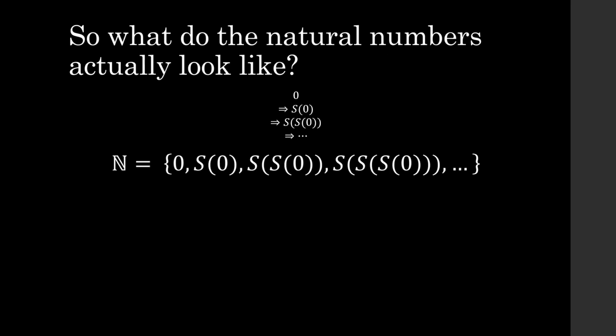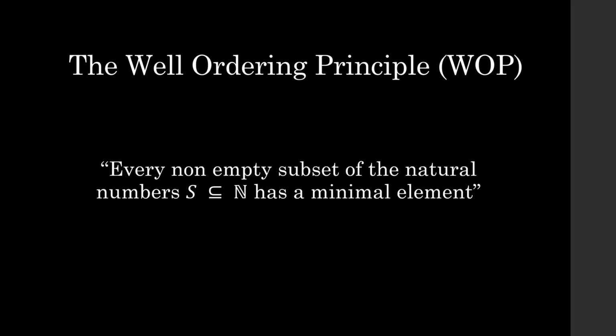So, before we continue, I want to introduce something that's again related to the axiom of induction, called the well-ordering principle. And the well-ordering principle is actually equivalent to the axiom of induction. But it does not at all sound like the axiom of induction, and it's an incredibly important tool to have when we want to do proofs. It may seem very intuitive, but it's something that we've got to prove. What the well-ordering principle says is that every non-empty subset of the natural numbers, so that means if I take any collection of natural numbers, right, S that is a subset of N, has a minimal element.